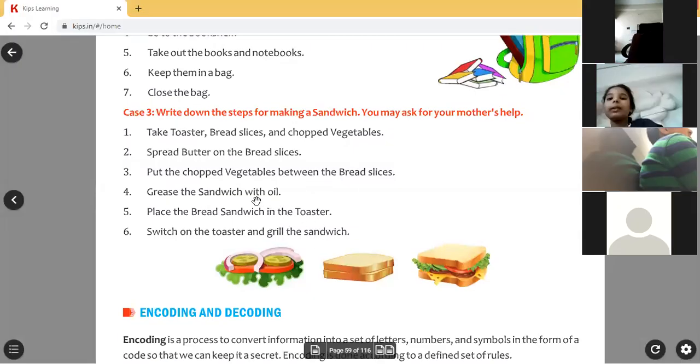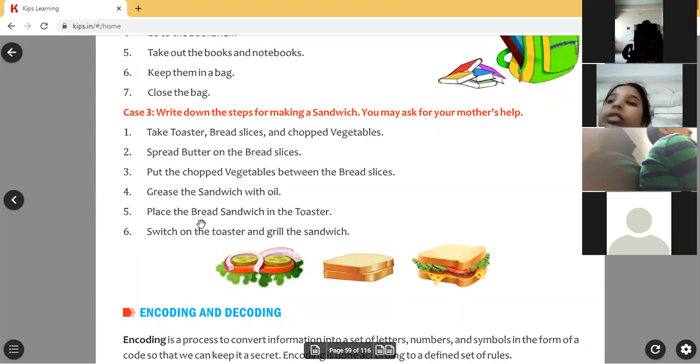Yes, very good, very good, Vivek. Good, good. Okay, so he told first to bake and then keep the vegetables. That is also correct. Let me show you the textbook, how they gave. See, this is the answer they gave. Take toaster, bread slices, and chopped vegetables. First, spread butter on the bread slices. You have to apply some butter on the slice. Put the chopped vegetables between bread slices. Next, grease the sandwich with oil. You have to put some oil on the sandwich.